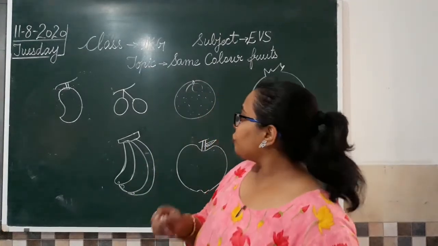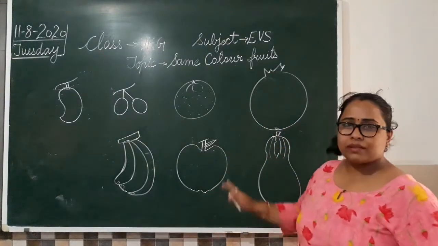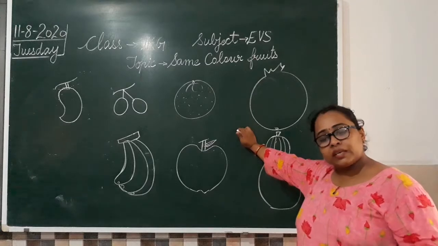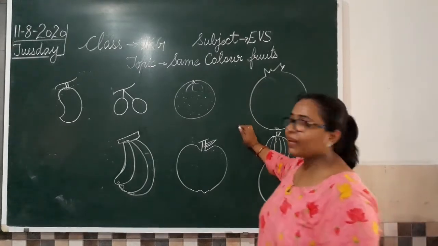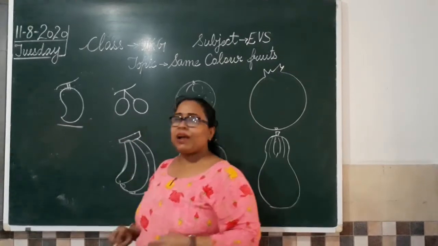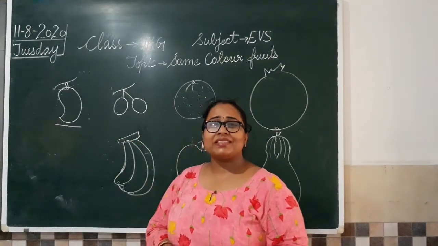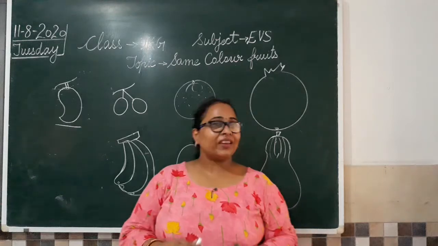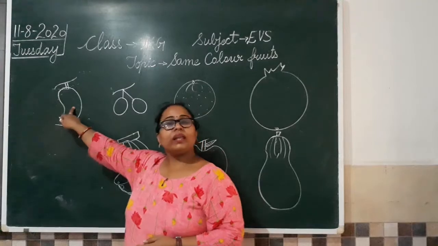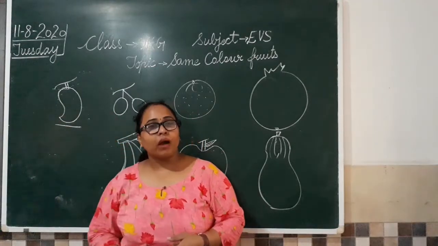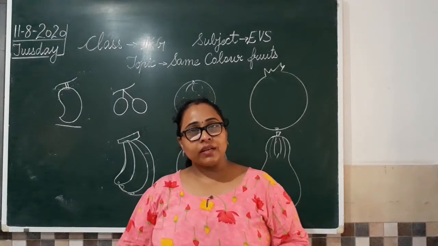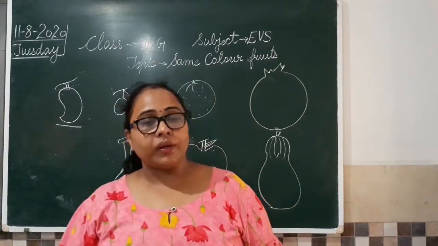Let's begin. I have drawn some small, easy examples here. After doing them, we will see the work in the book as well. Okay. So the first thing we have is a mango. Why is mango always first? Because it is the king of fruits. So the king always comes first. So mango. Can anyone tell me what is the color of mango? Mango is yellow in color, isn't it?